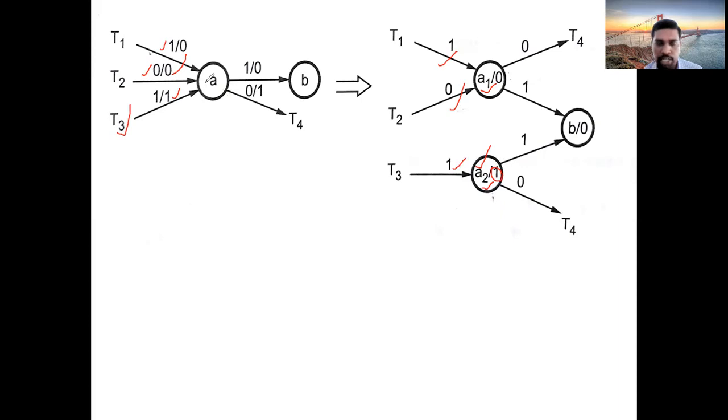Okay. What we are doing: if the outputs are not the same, you should separate this A into two halves or two parts like A1, A2. Remember that if outputs are not the same in the Mealy format, you should convert into two forms like this. Separate A into two segregations, A1, A2. Next, what about B? Only a single line is coming here. So take 0 in this B. Okay, you will get it like this.